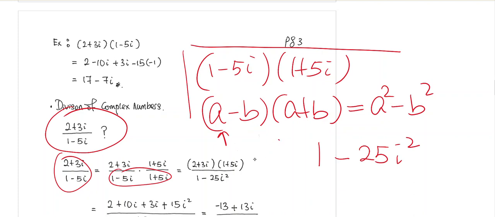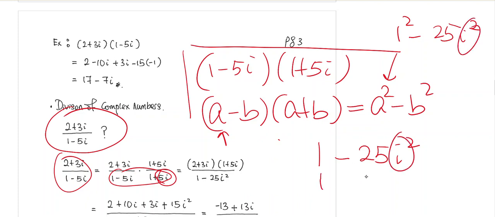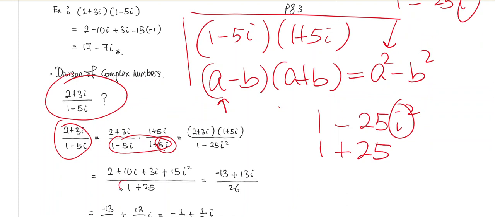So you're going to have 1 squared minus 25i squared. Now, i squared is negative 1. So you basically have 1 plus 25 as the denominator, which is 26.